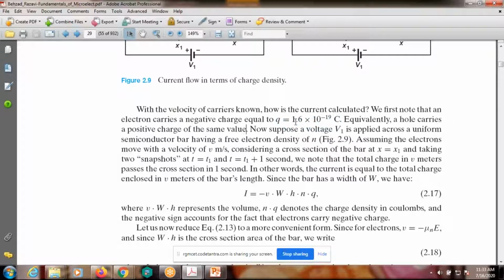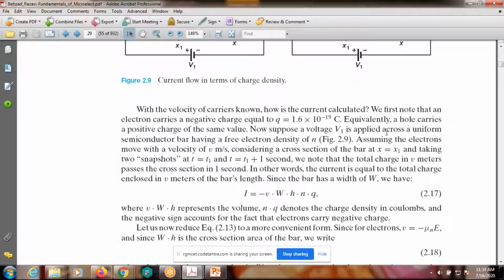What is the hole charge? Hole charge is also the same, but it is a positive charge. Don't write a minus 1.6. Electron charge Q is equal to 1.6 negative charge. Coming to the hole, positive charge value is the same, 1.6 into 10 power minus 19 coulomb.